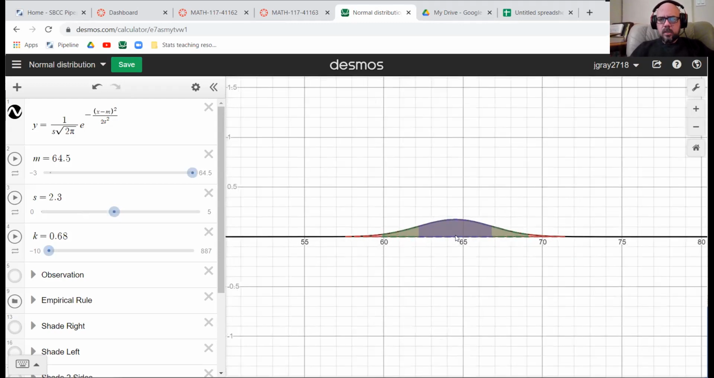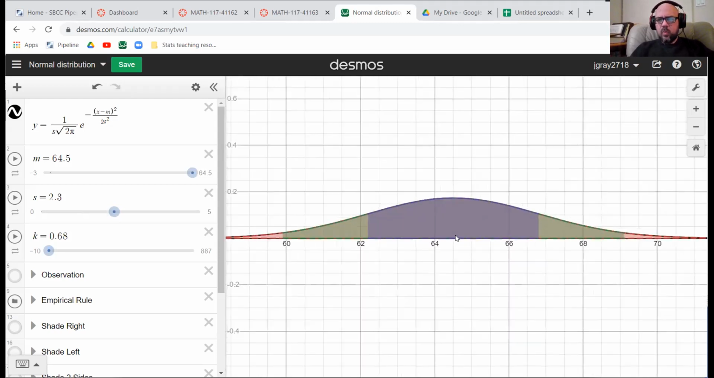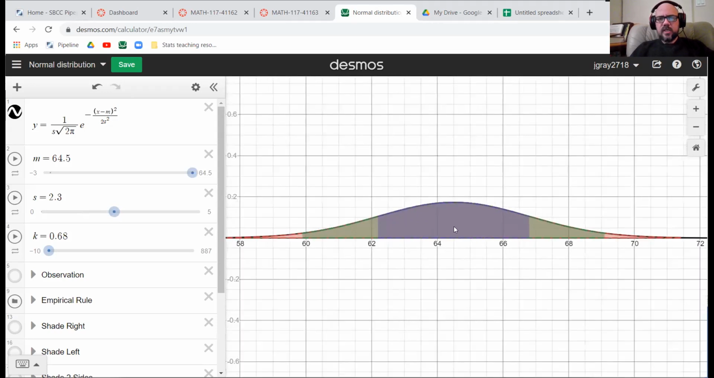Zoom back in. So you can see, since our standard deviation isn't 1 anymore, it's 2.3, this thing is much shorter and flatter than it used to be. And so the area that is within 1 standard deviation, instead of being within 1 unit, is now within 2.3 units of 64.5, right? So this upper end here is 66.8 and the lower end is 62.2. There's still about 68% of the area in here.